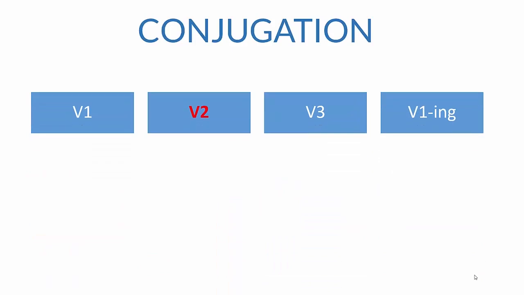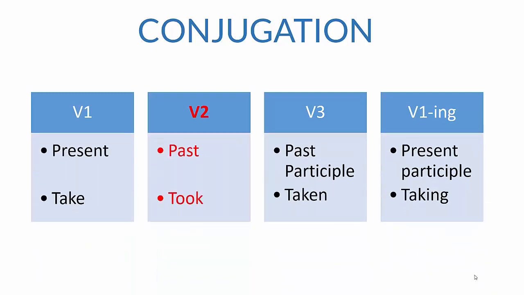Let us understand what is conjugation. Most of the people understand conjugation wrongly as the tense. Do not mistake conjugation for tense. Conjugation is just forms of verbs like verb 1, verb 2, verb 3 and verb ing form. But the terminology is verb 1 is the present, verb 2 is the past, third form is the past participle, and verb 1 ing.